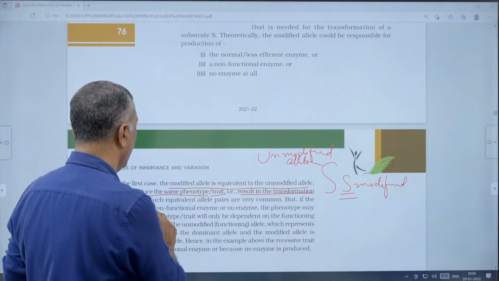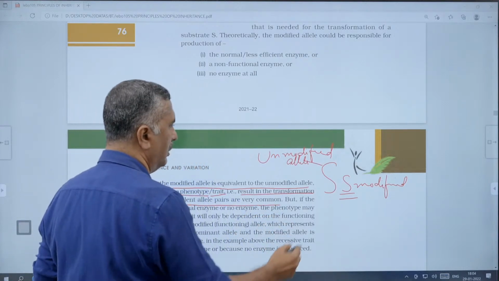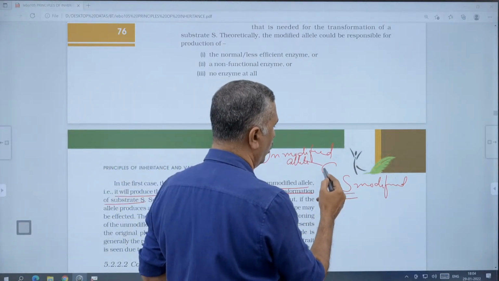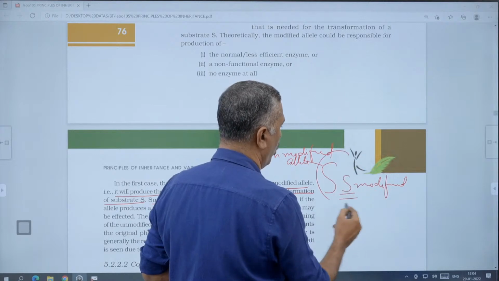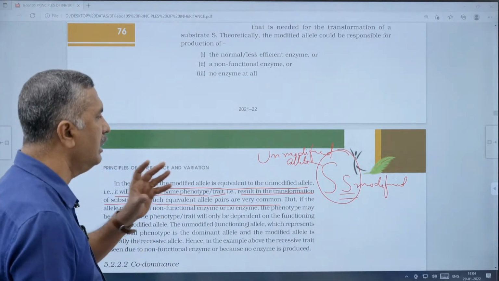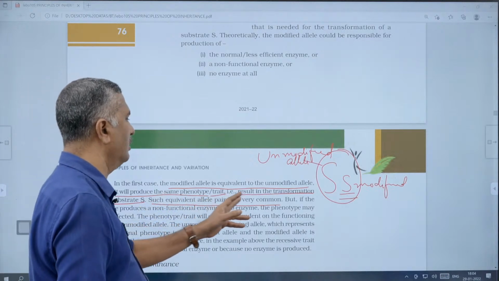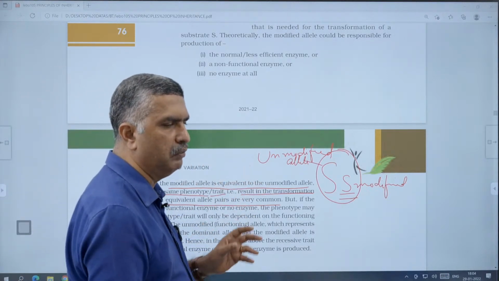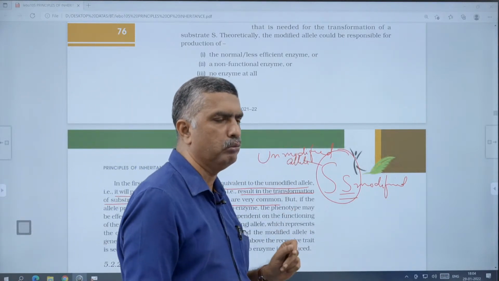Such equivalent allele pairs are very common. That means capital S and small s, one dominant allele and one recessive allele. Such allele pairs are called heterozygous. Such equivalent pairs are very common. For most of the population we see this. Most of the heterozygous forms are most common.